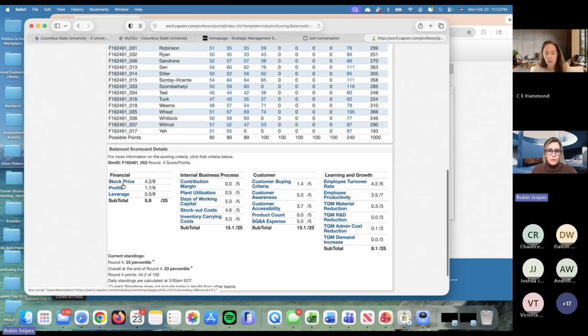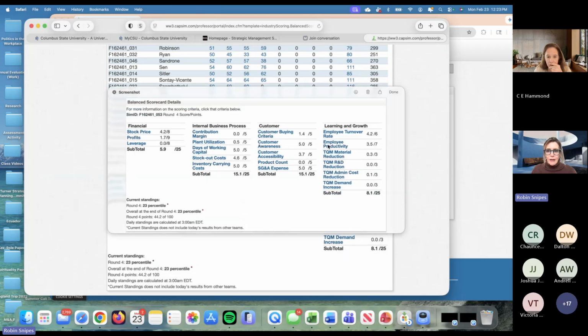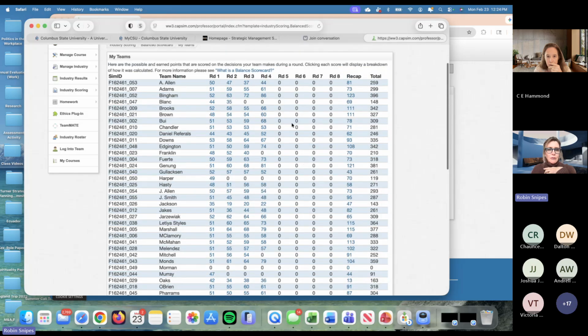But I would screenshot, as a student, my balanced scorecard details, all of this, just screenshot it. Every computer is different. I have an Apple here, but I can easily screenshot that and save it to my computer, right? And so I can just click on this and save it to my photos, or save it to my desktop. Why am I doing that? Well, I'm doing that because let's say I do get busy and I have other projects and I'm not able to redo all 4 rounds again.